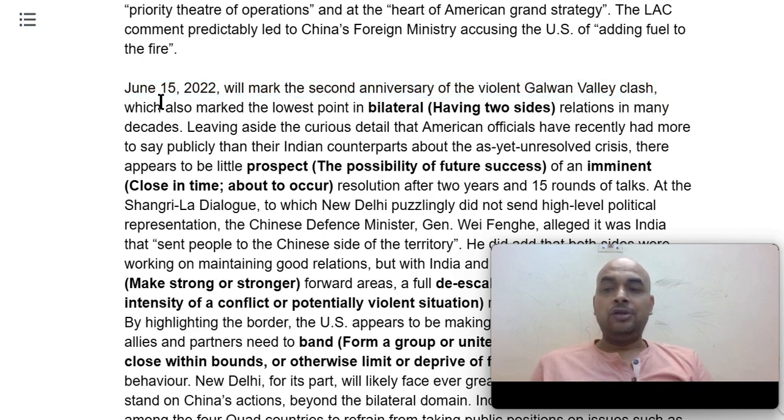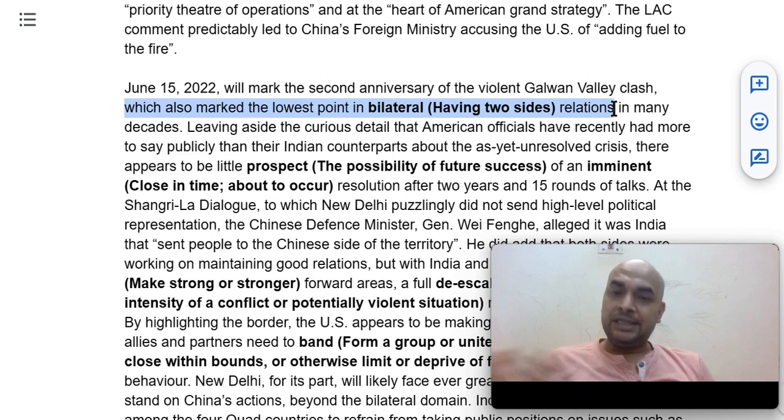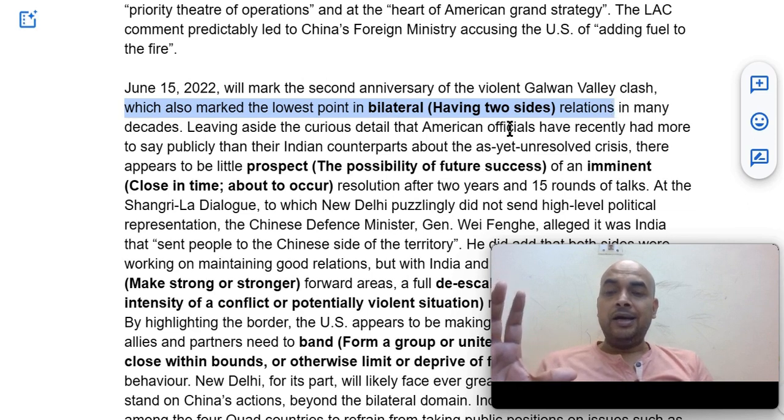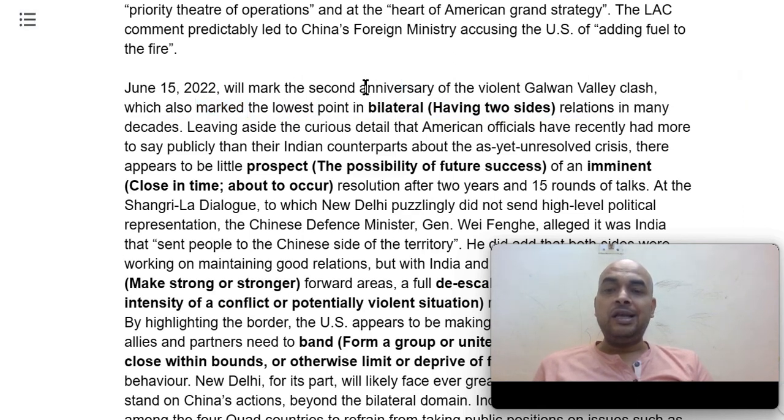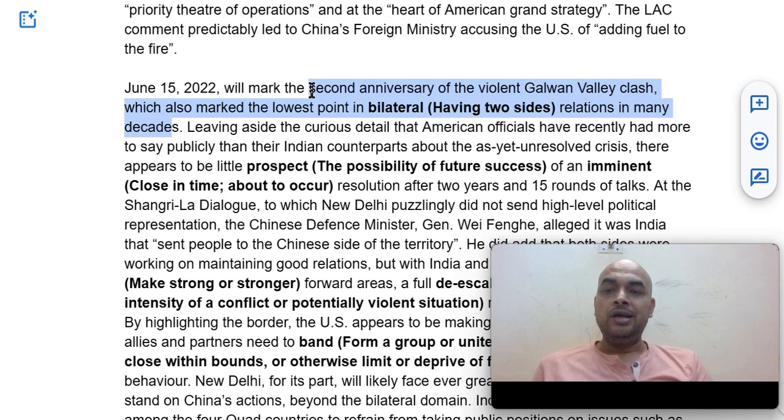Okay, so on June 15 it will be completed two years, and it also marked the lowest point in bilateral relations. Since India got independence, from that point in time, with its relationship with China, it is the lowest point between these two countries. Bilateral means having two sides. Which two sides are we talking about? India and China, in many decades. So this is what it conveys.